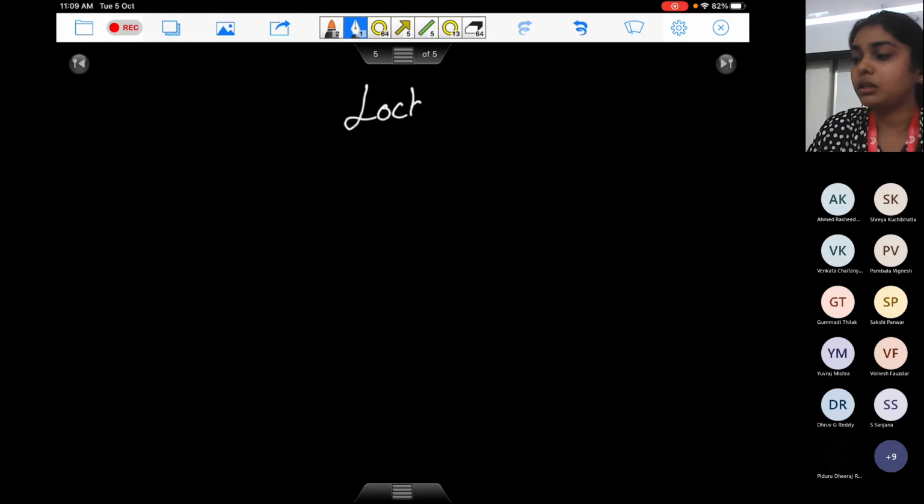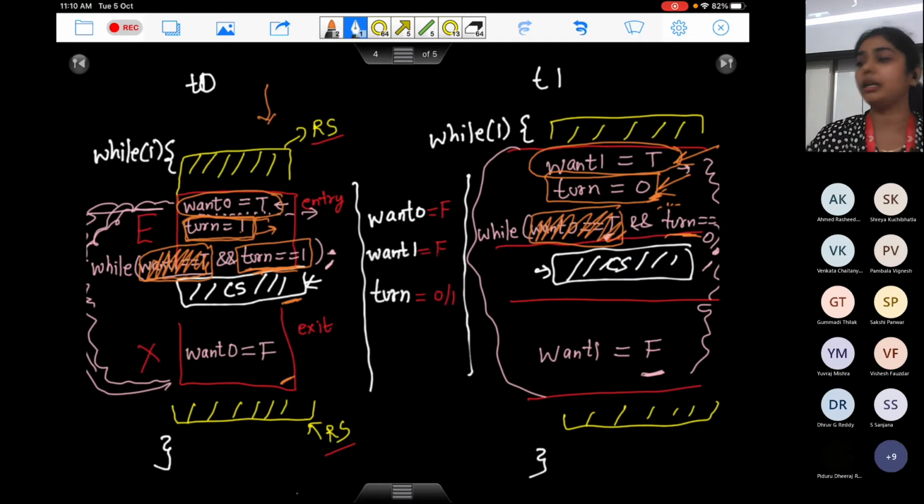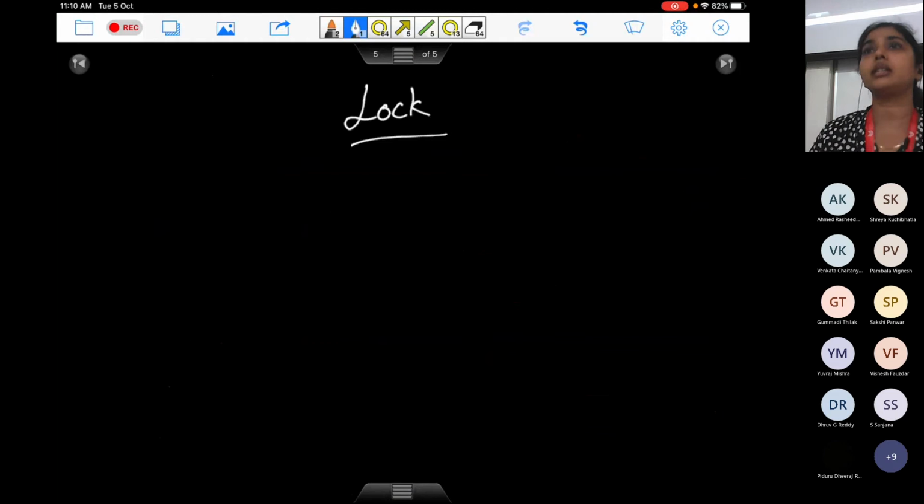Now I'm going to present a rather very simple solution to you, and this solution is called the concept of a lock, which we use in everyday life. So why make all these complicated algorithms? What I'll do is implement a mechanism where any process who wants to enter the critical section locks it. When it locks it, every other process can see that the access to that shared variable is locked, and we cannot execute in our critical sections. And when one process is done with the critical section, it will free up the lock.